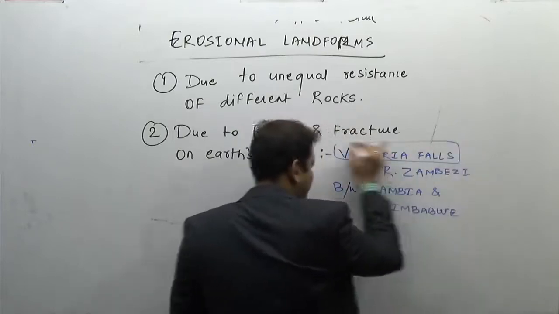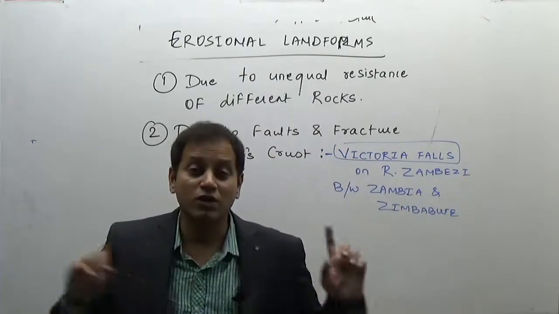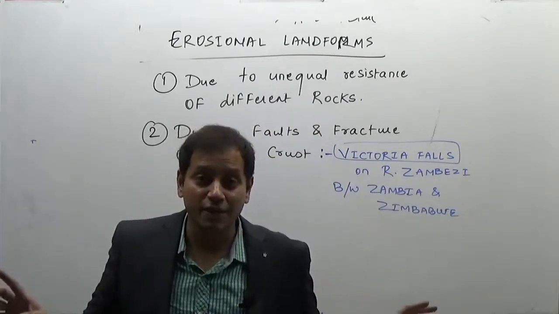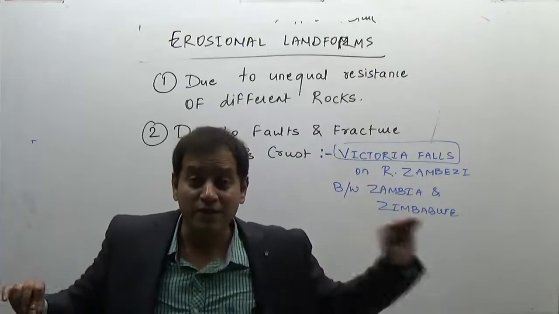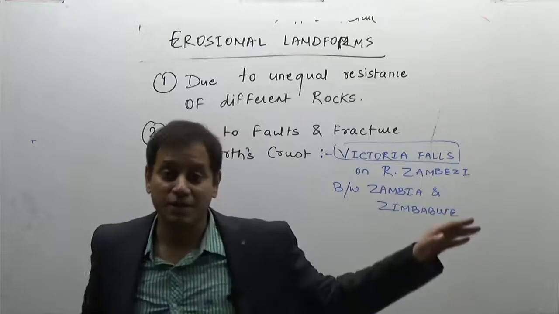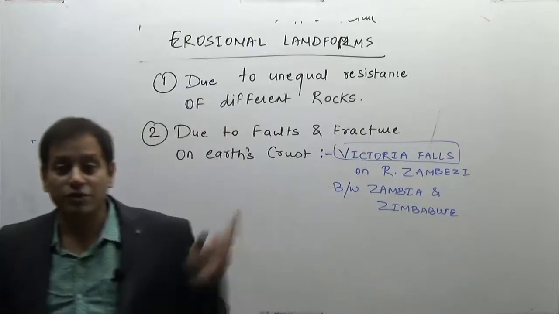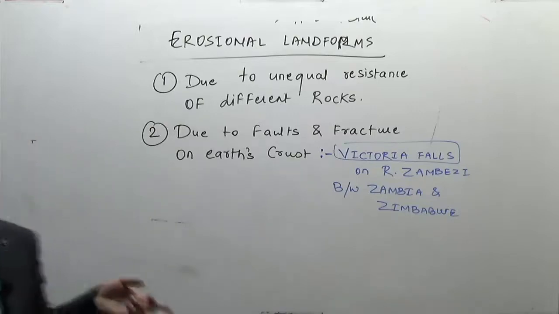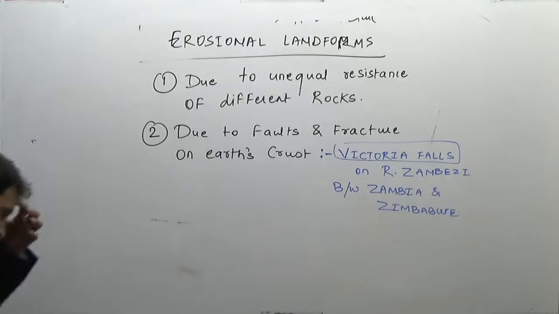Obviously, which continent? The African continent. One of the largest waterfalls in Africa. It falls for a depth of 360 feet from the surface. It is due to faulting and fractures. So Victoria Falls on river Zambezi between Zambia and Zimbabwe is an example of this kind of waterfall.